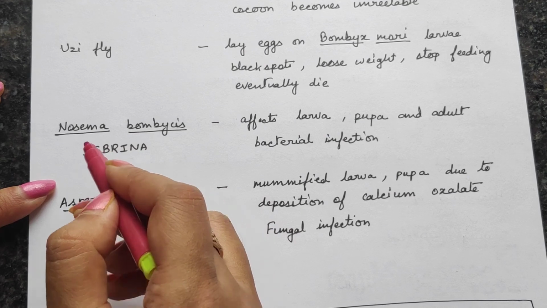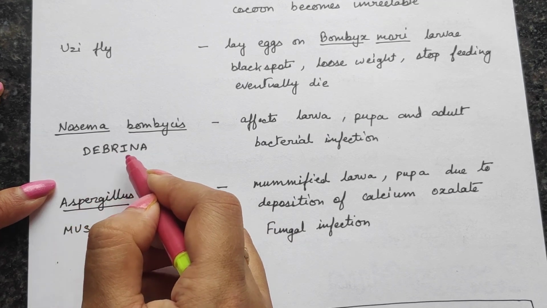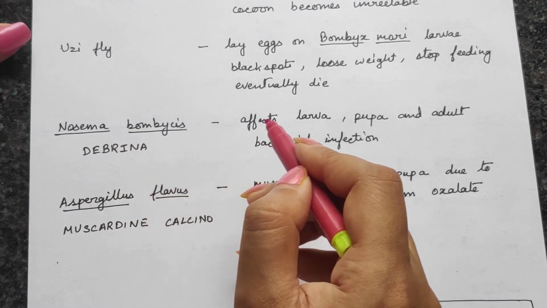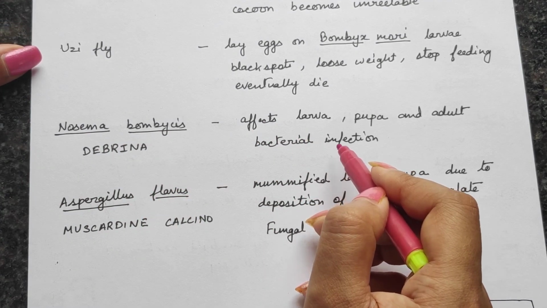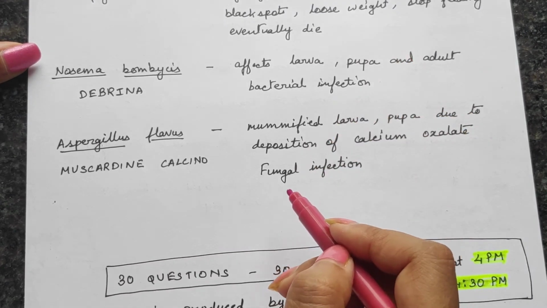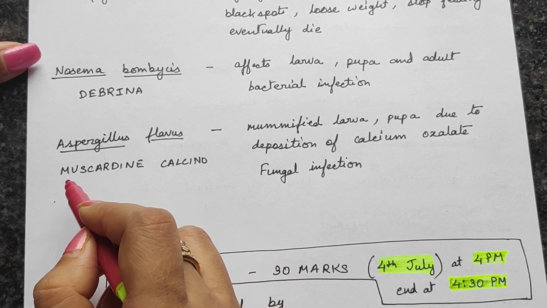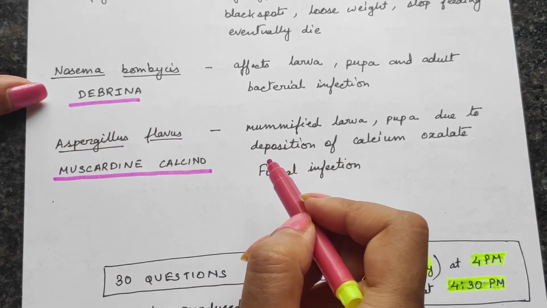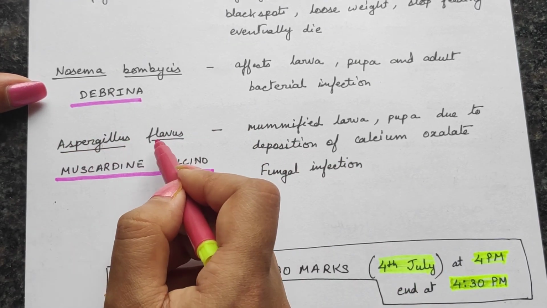Then the disease called Pebrine, which is caused by Nosema bombycis. This is an infection in larva, pupa and adult. And this is a fungal infection, Muscardine, caused by Aspergillus flavus.